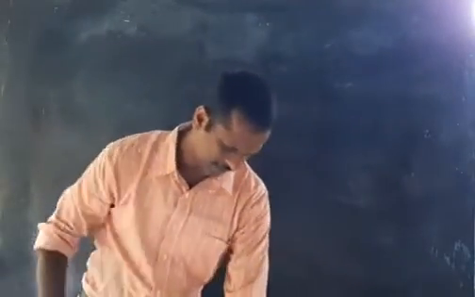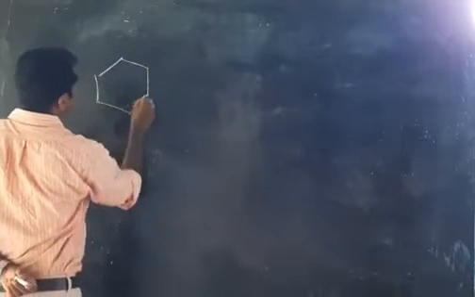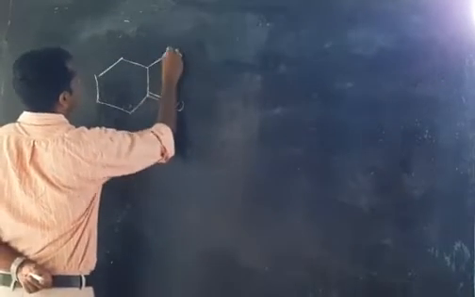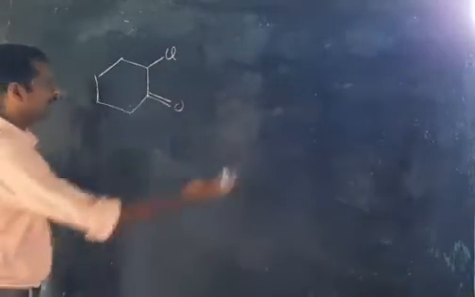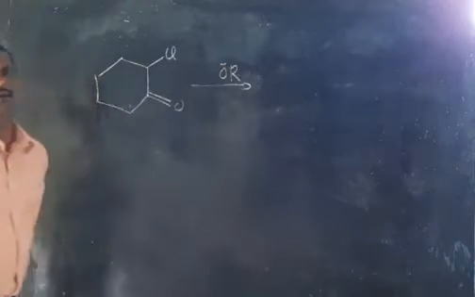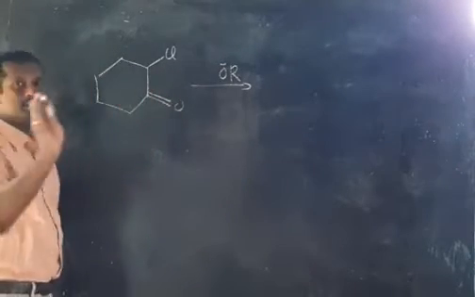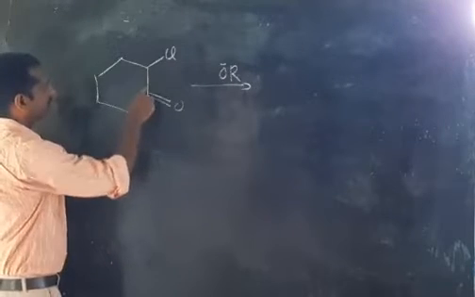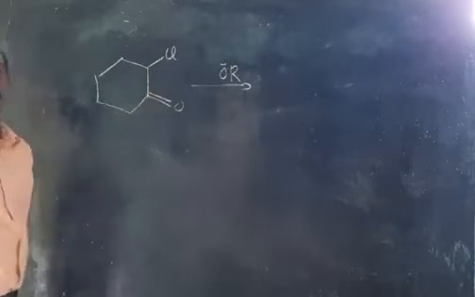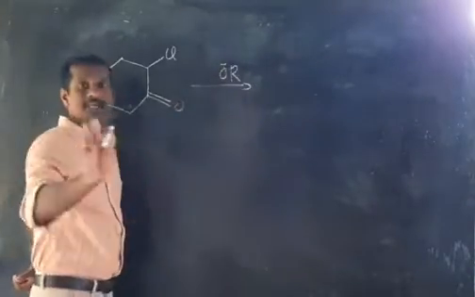Another example, we are taking a cyclic ketone. Look at here, what is happening? Double bond O, here it is Cl. Again, it is given OR minus. What is the mechanism of the reaction? This is also, first you have to check. Definitely in the alpha position there is a halogen. That means this is an alpha haloketone, and the attacking reagent is alkoxide ion.